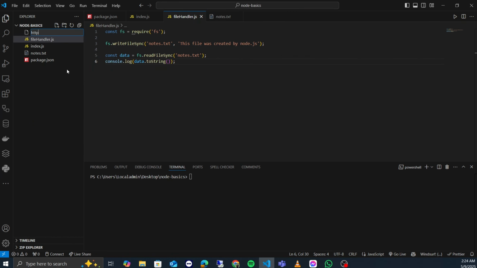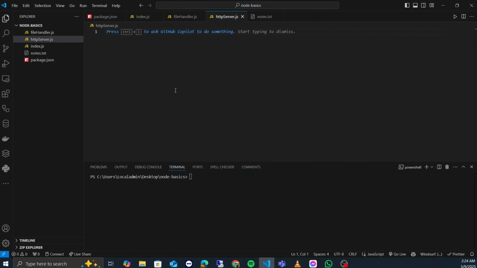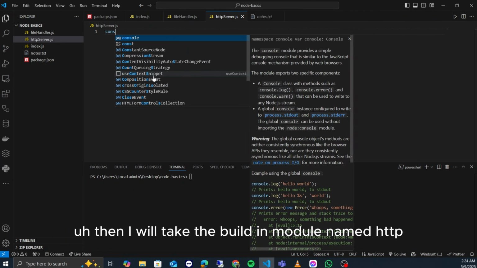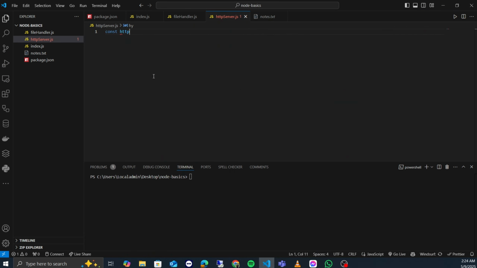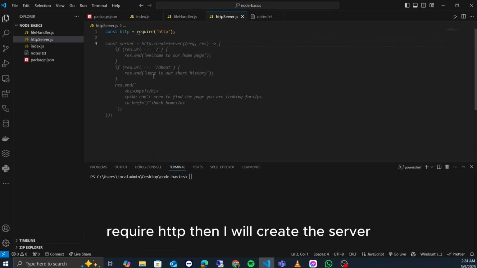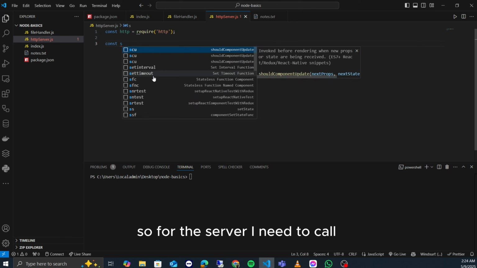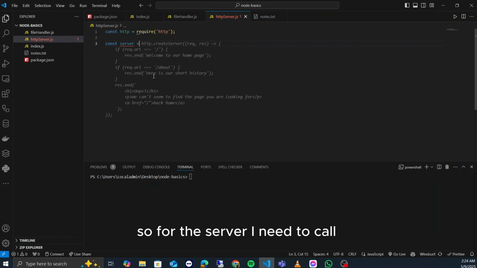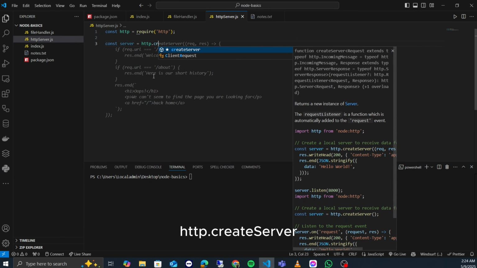HTTP server.js. Then I will take the built-in module named HTTP. Require HTTP, then I'll create the server. So for the server I need to call http dot createServer.